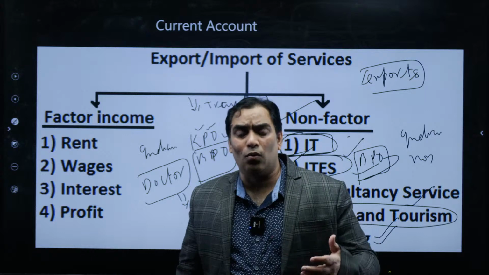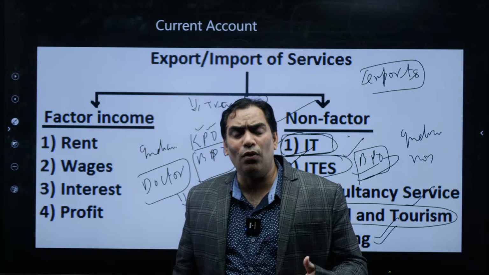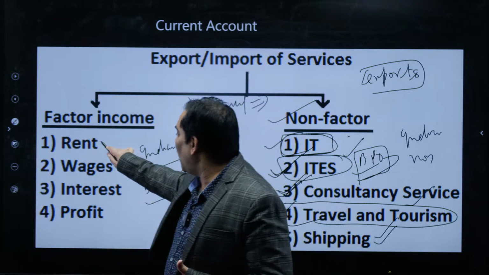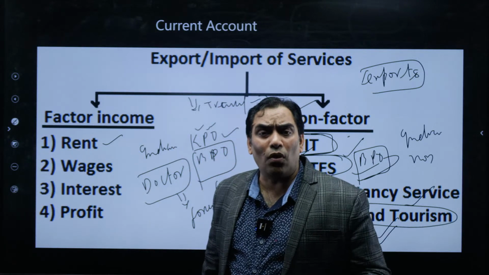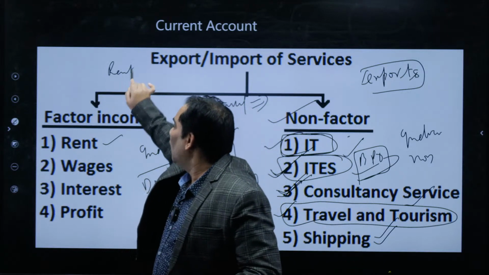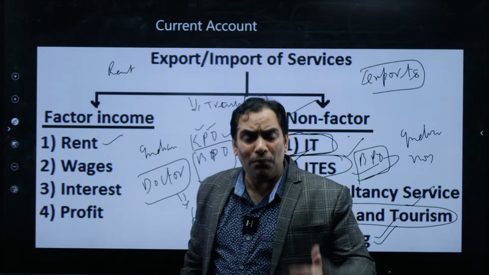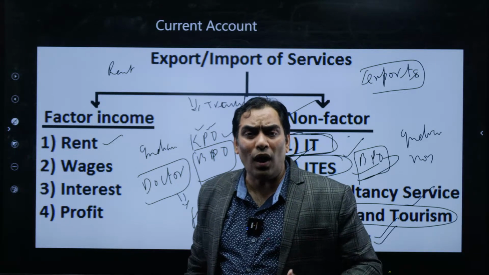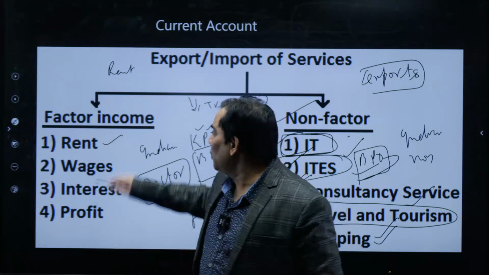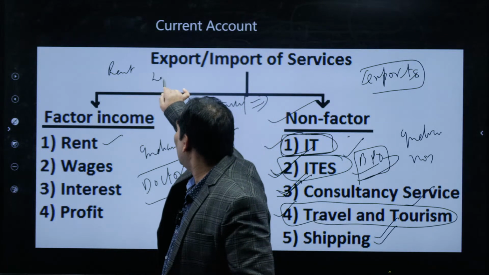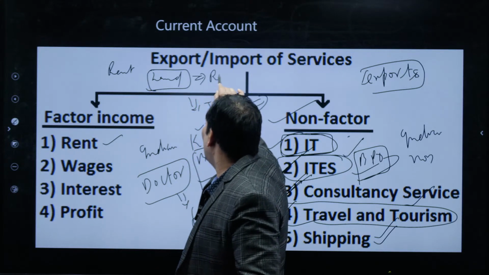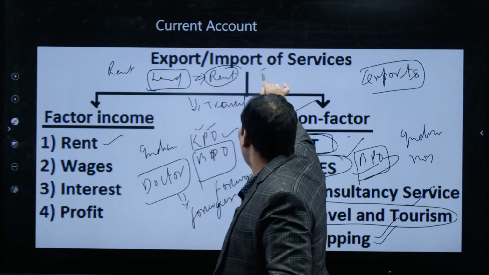We can lend out our land to foreign companies to do business, that is nothing but export of our land, and for that we are going to get the rent. Whereas if our company is going to install a plant in a foreign country, that means we are going to have the land there, and for that land our entrepreneur has to pay the rent, and that is nothing but import of rent.